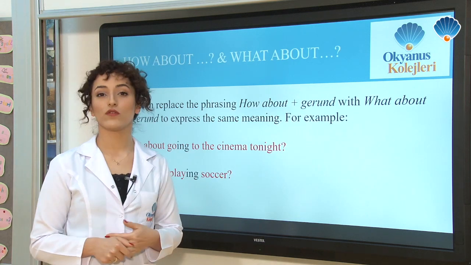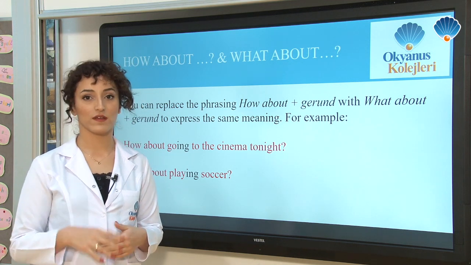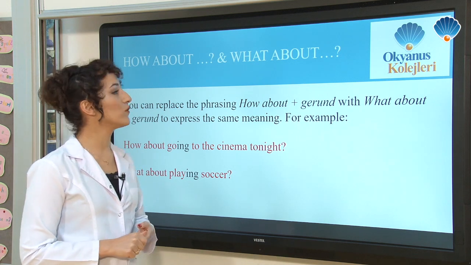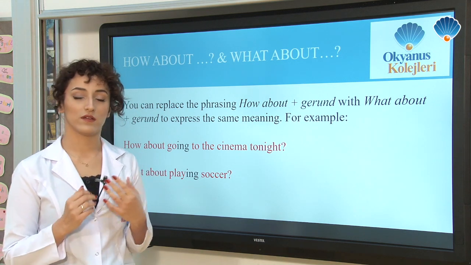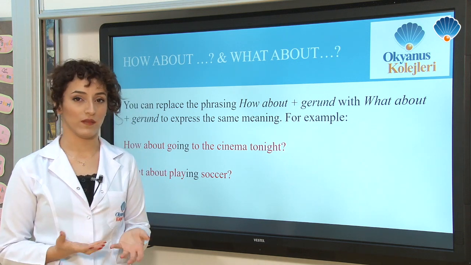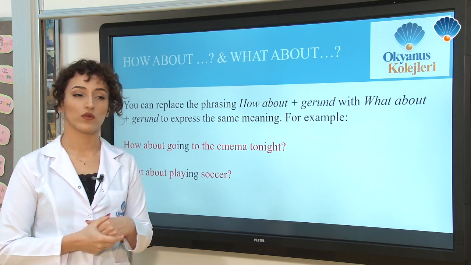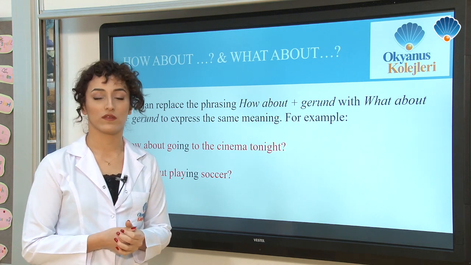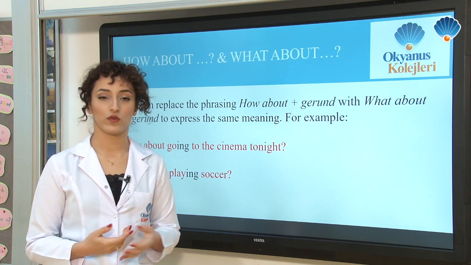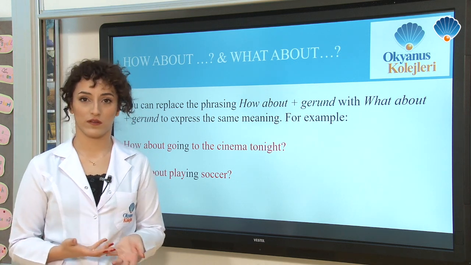In our fourth suggestion form, we have 2 things which mean the same: how about and what about. These are the same structures that have the same meaning. You can use any phrase or any verb with how about and also what about. In how about and what about, we need additions. You know, this is the difference from the others.